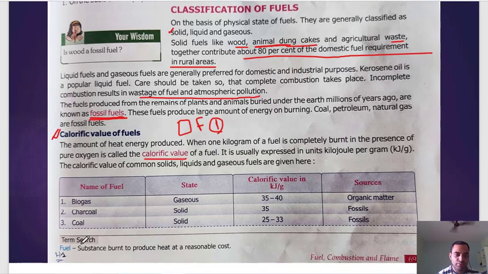Now see this is the definition of fuel: a substance burned to produce heat at a reasonable cost. In what condition do we call something a fuel? It should be available in the market at a reasonable cost. Suppose there is something that produces the same amount of energy as petrol does, but it costs 10,000 rupees per liter. Nobody is going to buy it. So it should be affordable.